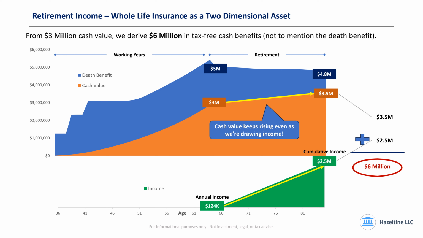Again, starting with only $3 million in cash value, we derive a total of $6 million in tax-free cash benefits without taking on any market risk, not to mention still a residual $4.8 million death benefit, which not only pays out as a legacy to our heirs when we die, but also covers us in the event, a not unlikely event, of having long-term care needs late in life or being diagnosed with a terminal illness.